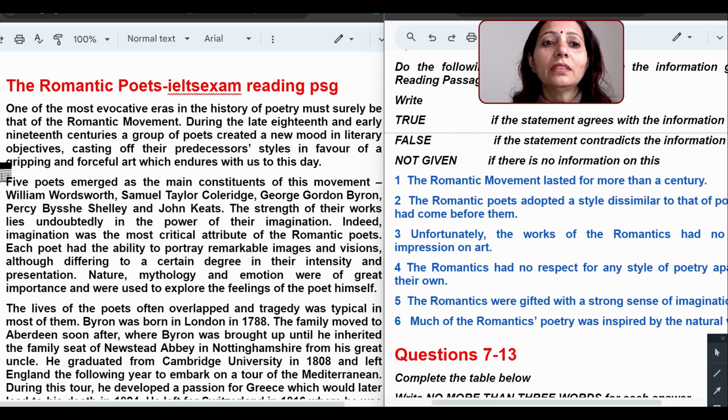So here you can see this reading title name is The Romantic Poets. Don't try to get any romantic feeling, we only have to read about some romantic poets, those who have written it. Okay, and we will try to solve it. Yes, of course, you should try to understand the meaning of any reading passage and do it with interest, always thinking that you are going to get some good knowledge about this topic.